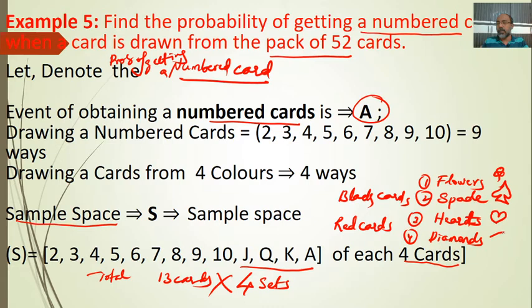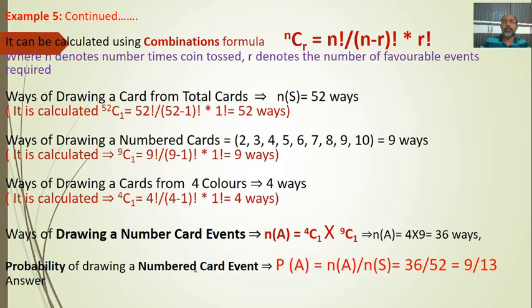Diamond is like this shape. There are four symbols, and the total is 13 into 4, that means total is 52. Is it okay? Total is 52.